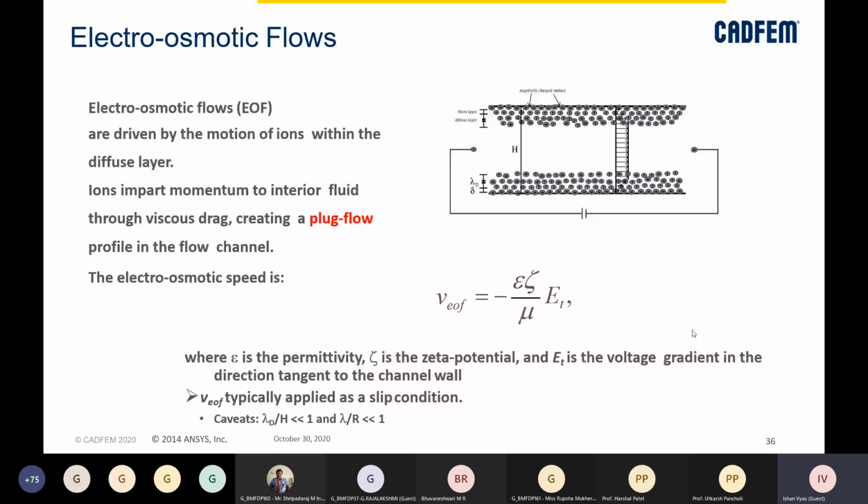So we know that whenever a fluid is in motion, it will apply a viscous drag to the layers which are connected to it, right? So that is basically going to create a plug flow profile in the flow channel, right? And the velocity in this case is basically dependent on the zeta potential.